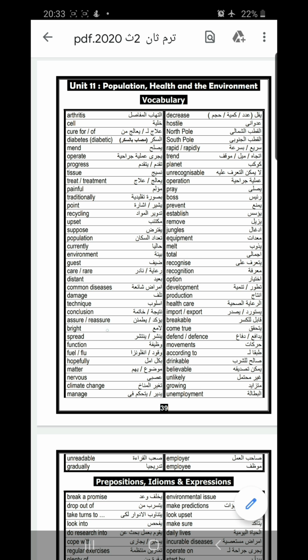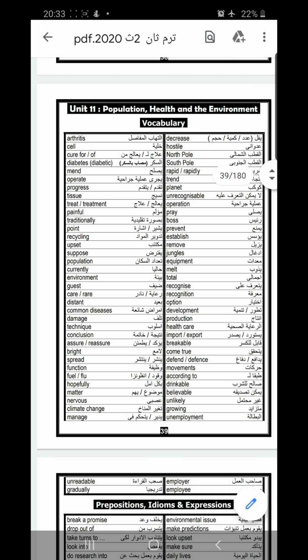Common disease. Damage. Don't forget that damage comes with do: do damage. Technique. Conclusion. Assure, reassure. Pride. If you wanted to transfer this adjective to a noun, it will be brightness. Spread means everywhere. Spread. Function. We can say the function of the heart.